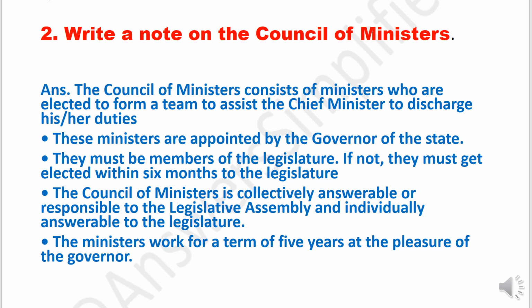The Council of Ministers is collectively answerable or responsible to the Legislative Assembly and individually answerable to the legislature. The ministers work for a term of 5 years at the pleasure of the governor.